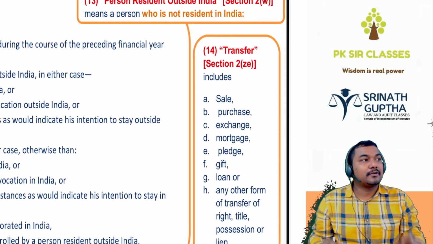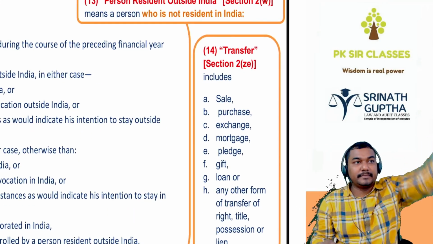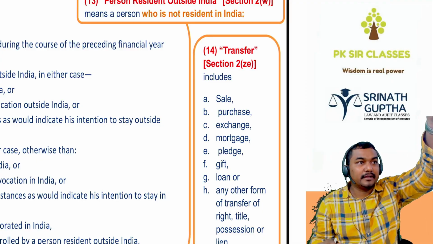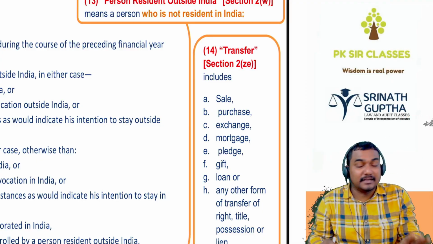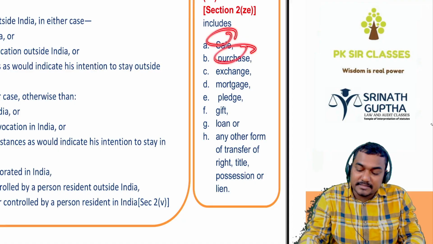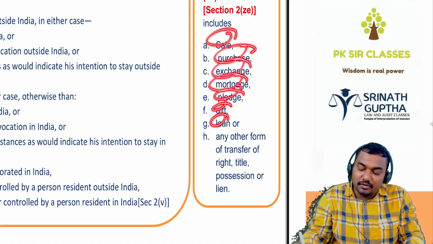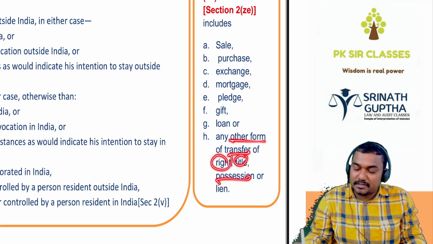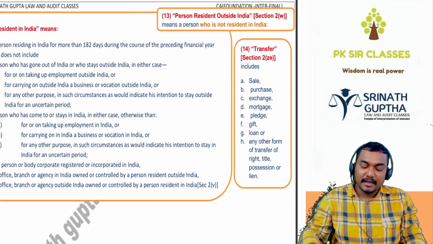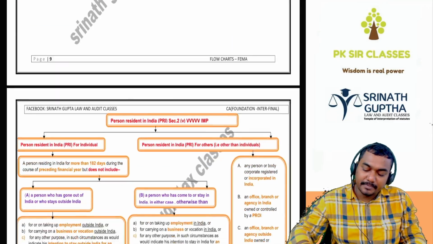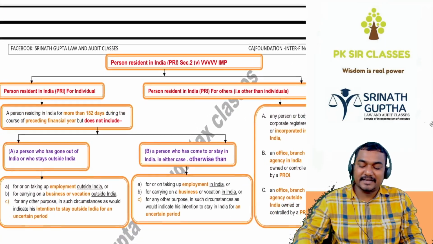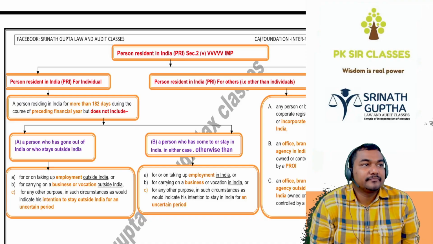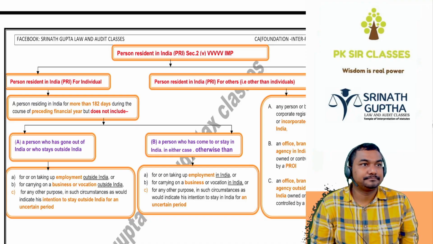Transfer. If you are selling a building outside, being an Indian, you are having a building in a foreign country and you are selling that, so transferring that. Transfer includes sale, purchase, exchange, mortgage, pledge, gift, loan, and any other form of transfer of right, title, possession or lien. इसको बोलते हैं transfer. And one very important topic, beta, is the person resident in India. Person resident in India. VIMP.